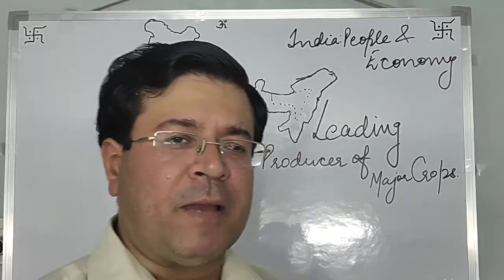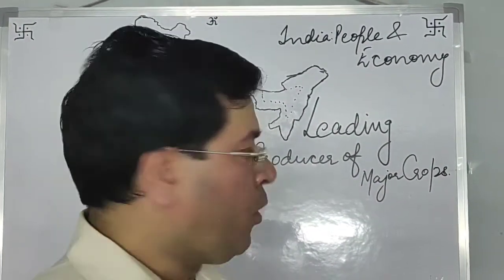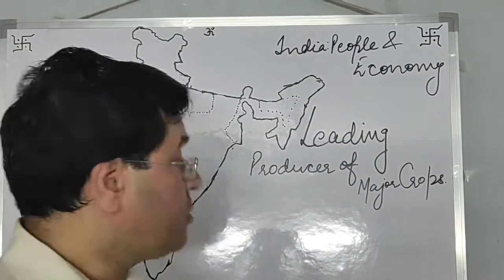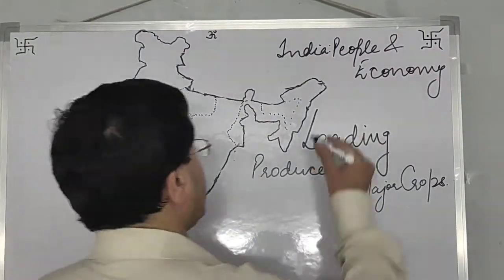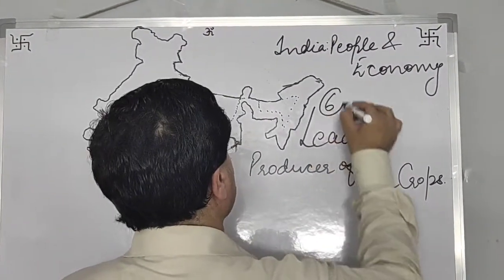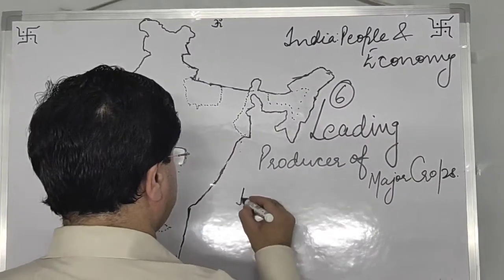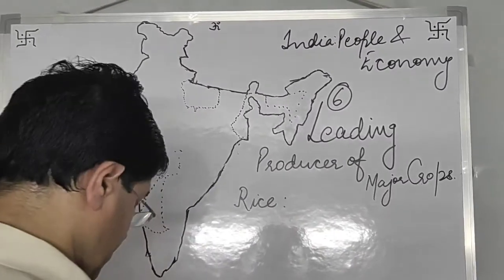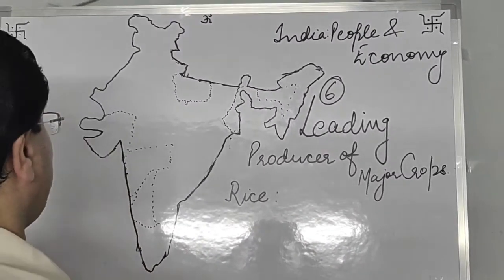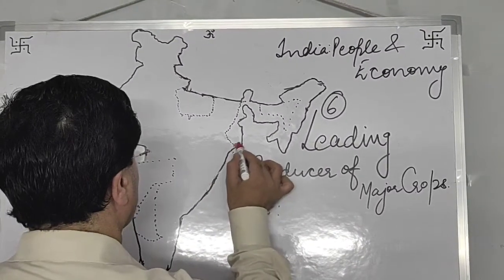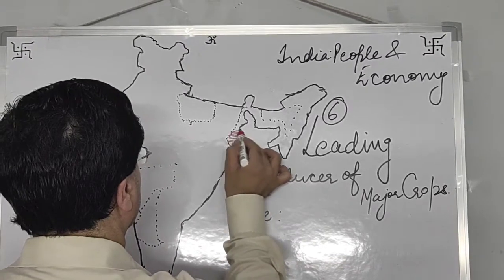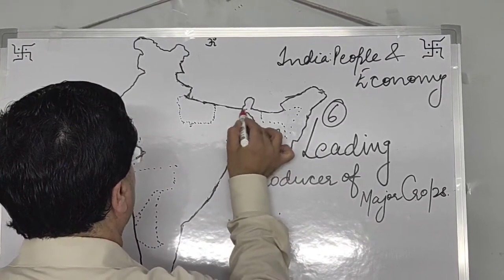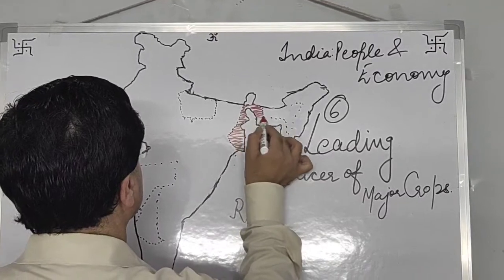Now we'll do the next map, which is for the major crops. It is leading producer of major crops in India. We know leading producer of rice crop is West Bengal. I am locating here West Bengal.